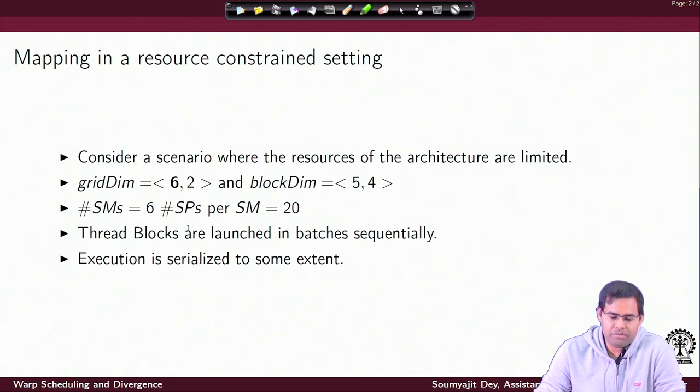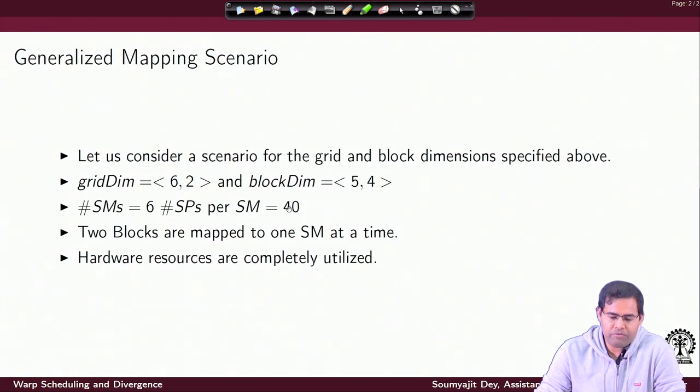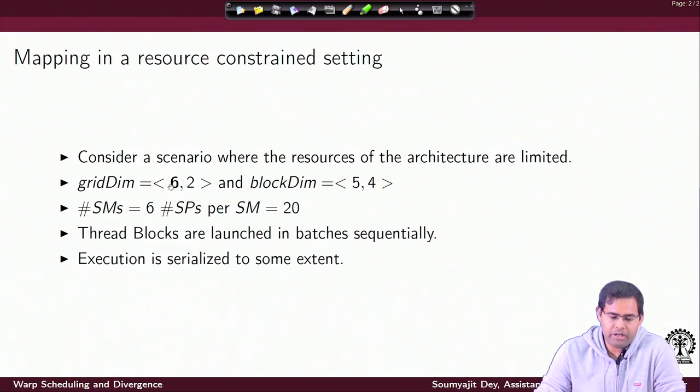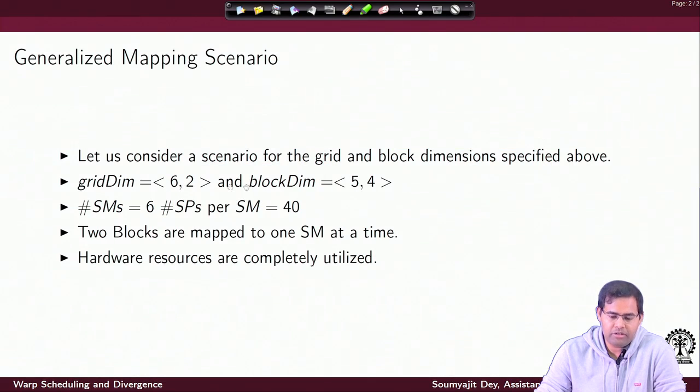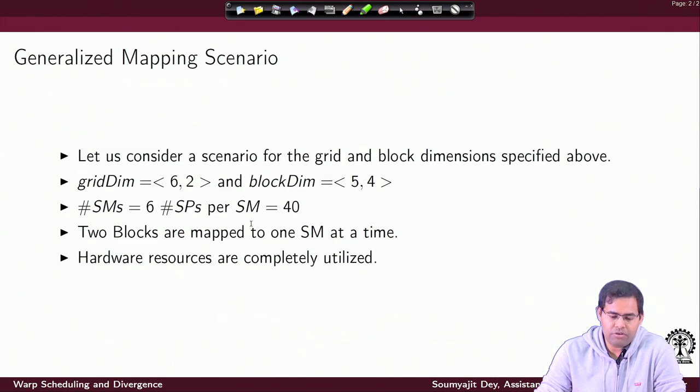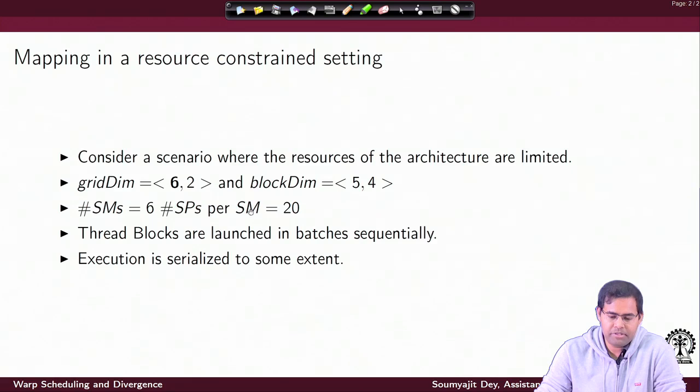You have grid dimension 6,2 just like earlier, and block dimension 5,4 just like earlier. But now, instead of considering SPs per SM as 40, let us consider SPs per SM as 20. So, what happens now? Since your SPs per SM is 20, at a time inside one SM I can execute only one thread block.